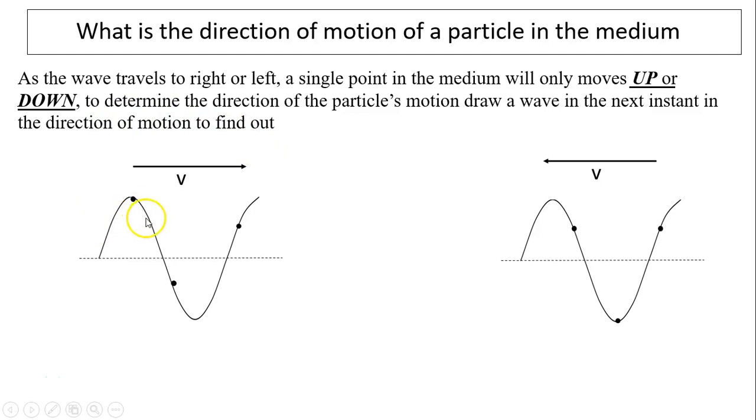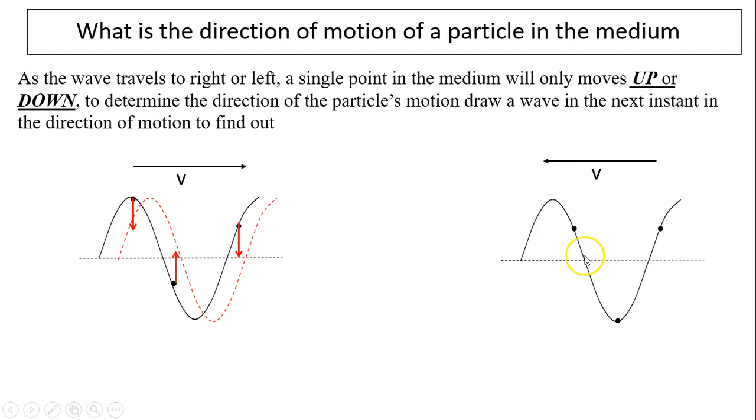Take a look, here is a wave, and it tells you the wave is moving to the right. So you draw the wave to the right in the next instant. It would look like this. And where is this particle going to go? Since the red one is below it, that's where the particle is going to be as part of the new wave. And this particle is going to move upward because the red wave, the new wave, is above it. And this particle is going to move downward because the new wave at that point is below it.